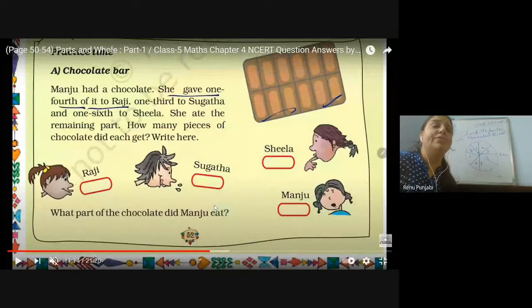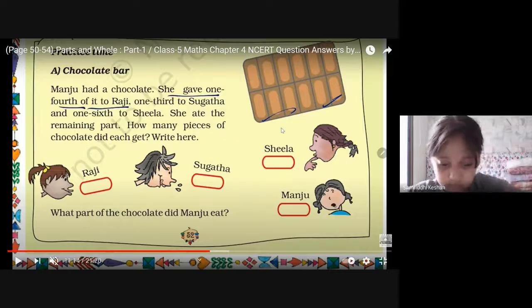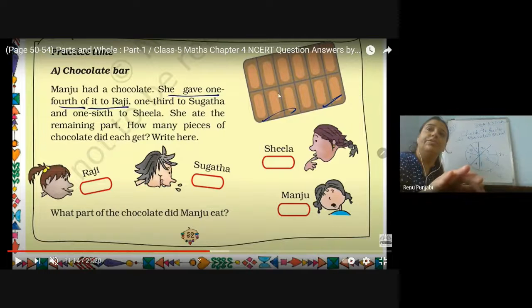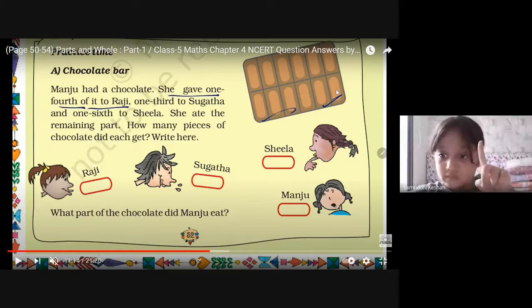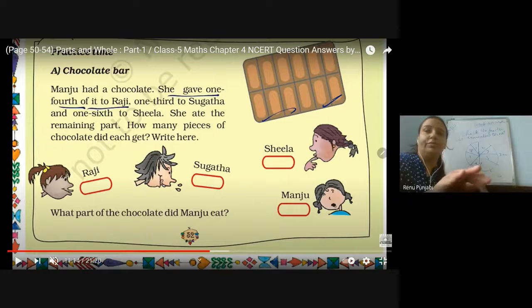She gave 1/4 to Raji. So can we count how many total parts are here? Yes. 1, 2, 3, 4, 5, 6, 7, 8, 9, 10, 11, 12 total parts. Okay. Out of the total 12 parts, 1/4 to Raji. So can you tell me how many parts Raji got? 1/4 of 12.